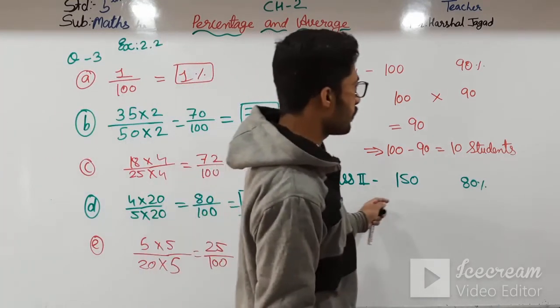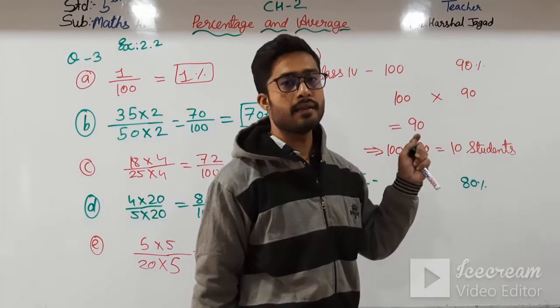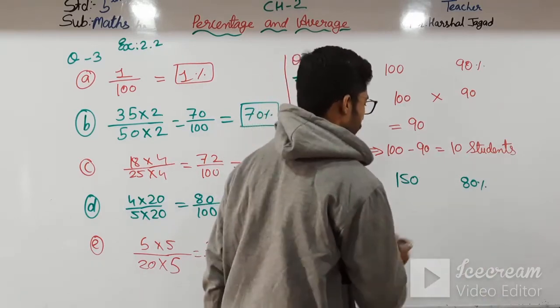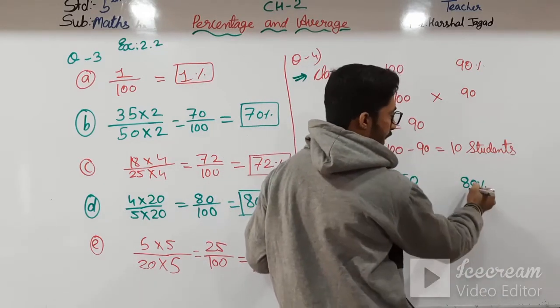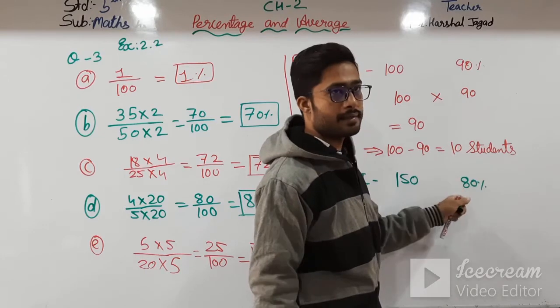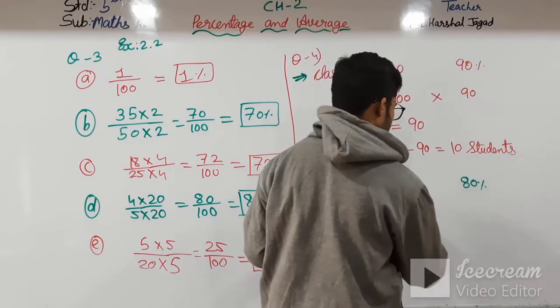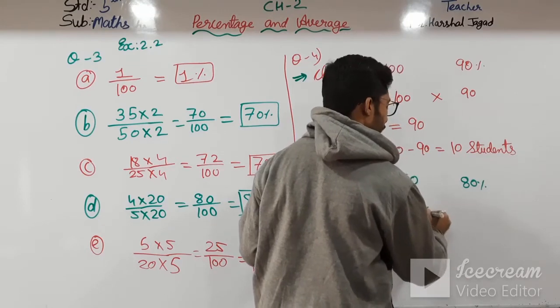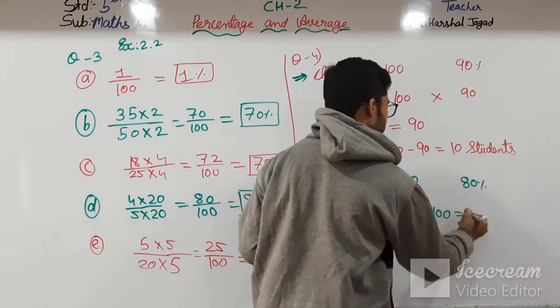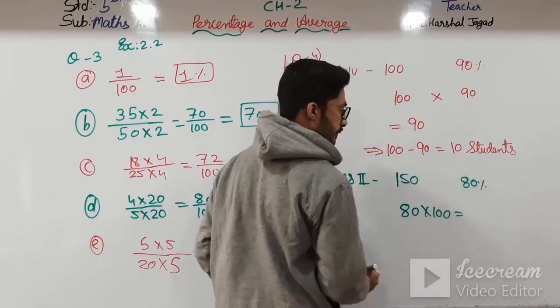So how many students have not participated in that activity? If I have to convert this into the number of students, then what I will do is 80 into 100 is equal to how much?